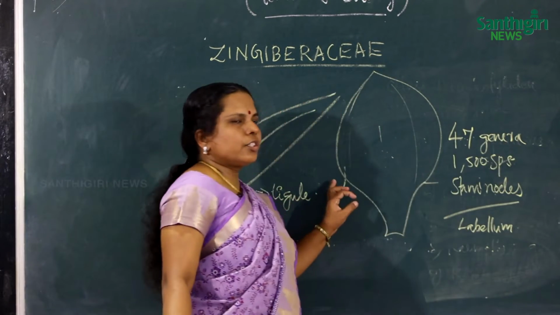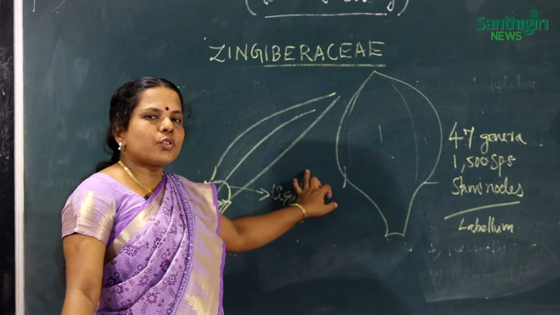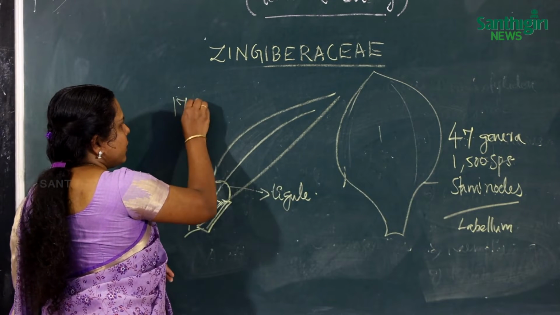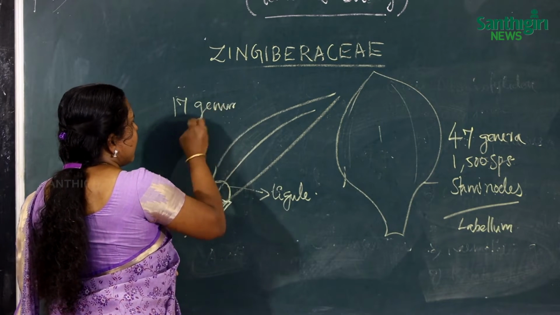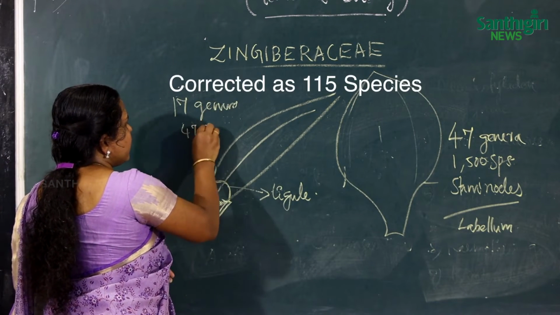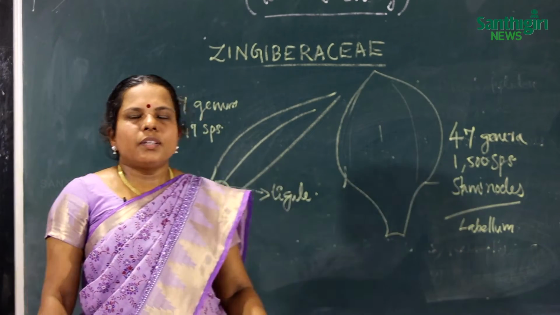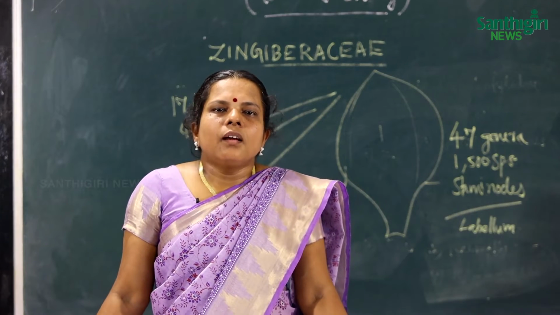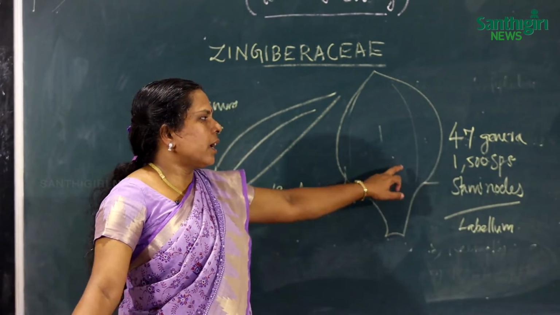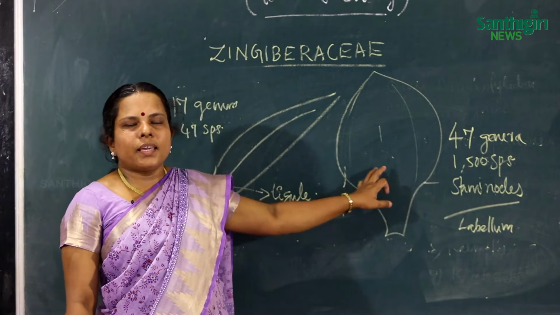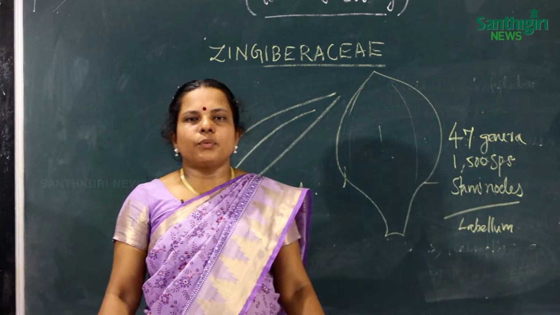In India, 17 genera and 47 species are present. So the distribution includes 47 genera and 1500 species in the tropical and subtropical regions of the world.